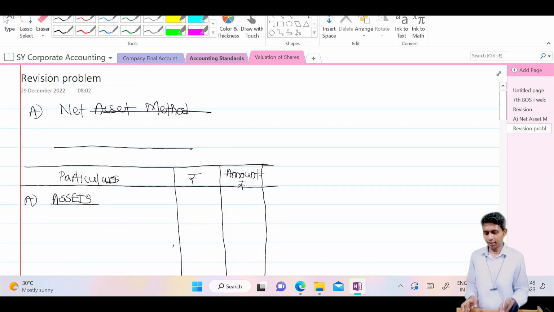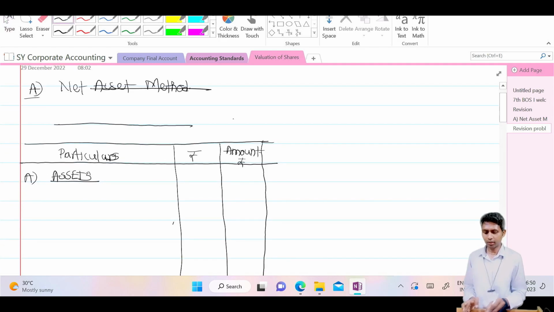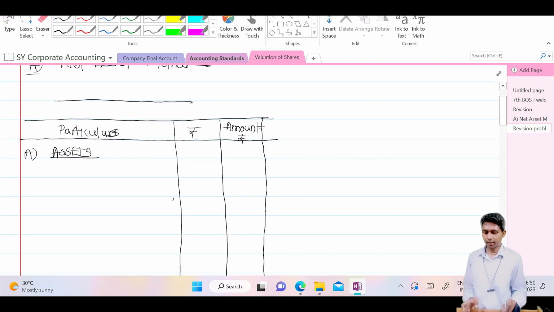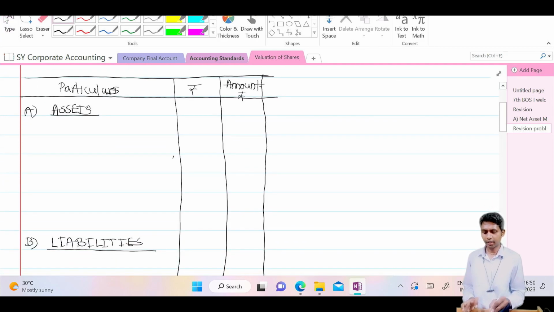Now three methods, that means all. First, give the name of the first method, and the masala type of thing you can fill in. This is the exam. If you do better presentation, you get better marks. Then write in the books of dash dash dash, then calculation for value of one share, and then net asset method, and as on a date you can write, and then in this table particulars, rupees, amount. Correct? Rupees and then amount rupees.